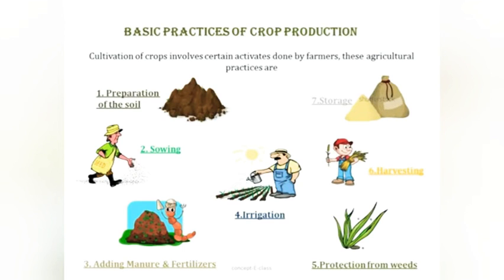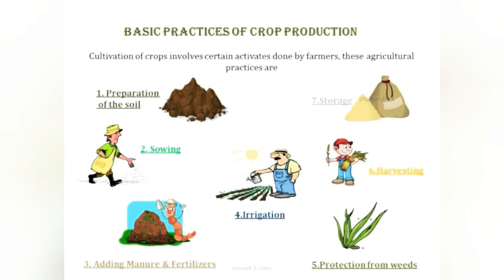Next, we'll see the basic practices of crop production. This is a very important part of the chapter. In agriculture, that is the cultivation of crops, certain activities are done by farmers over a period of time. These agricultural practices are, first, preparation of soil, where we turn and loosen the soil. The second is sowing, where we plant the seeds.